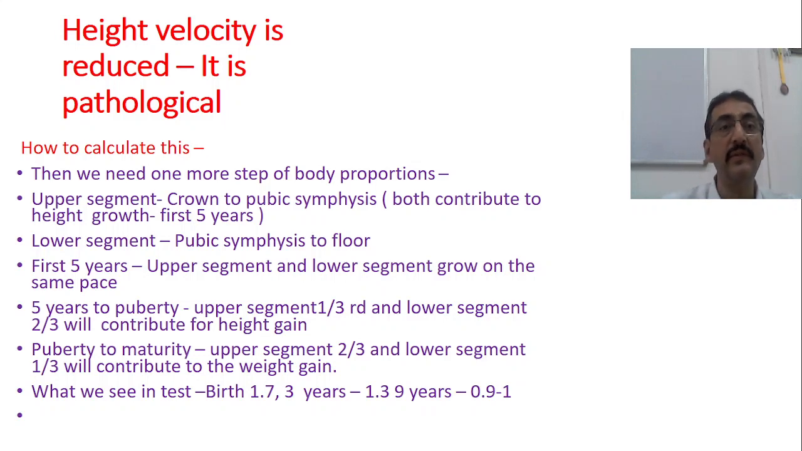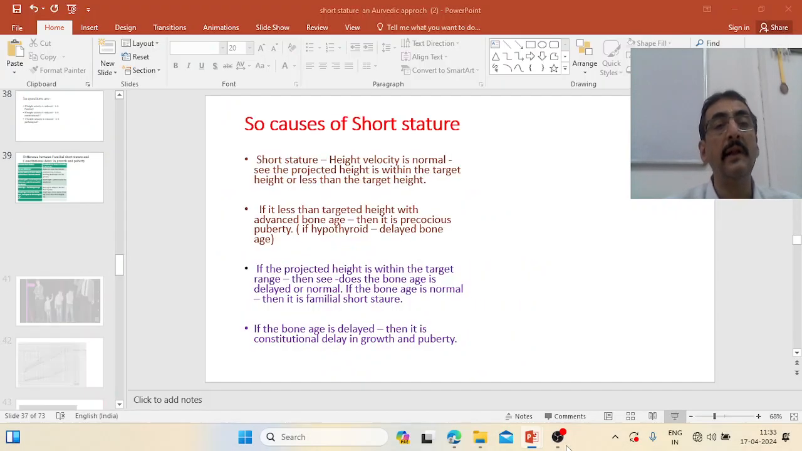Now, next class onwards we will see height velocity. That means height velocity is reduced. Suppose we have a reduced height velocity in a particular patient, and now we have to decide whether it is pathological or not. So that we will see in the next class. Thank you very much.